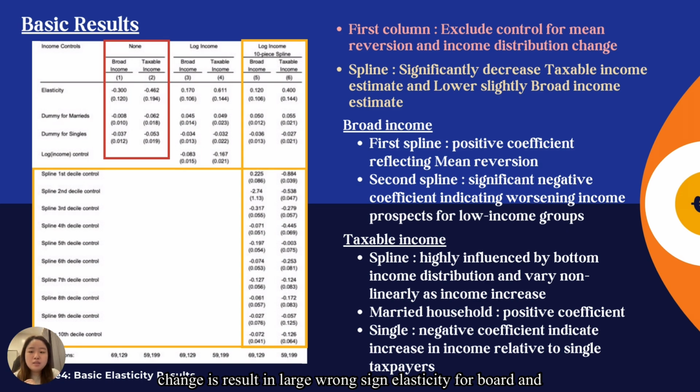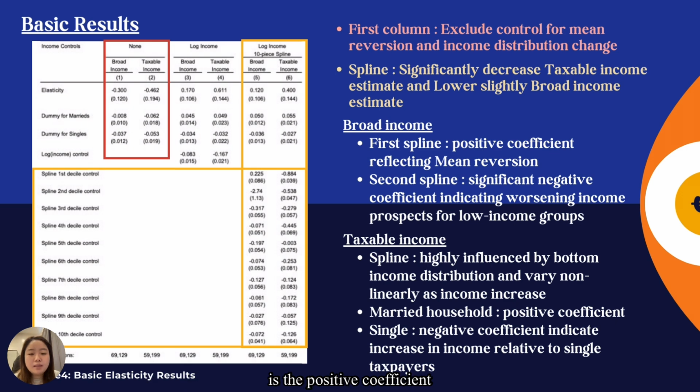The model in the first column is the model that excludes controls for mean reversion and income distribution change. It results in large wrong-sign elasticity for both broad and taxable income. The paper also finds that despite significantly decreased taxable income estimates and slightly lower broad income estimates, the estimates are robust to the inclusion of additional splines, cubics, and other forms of income controls.